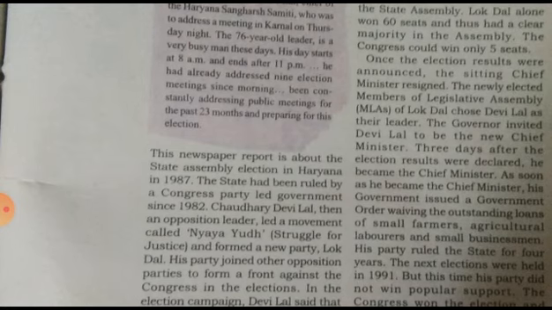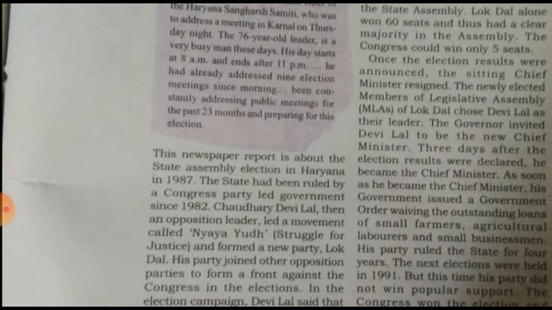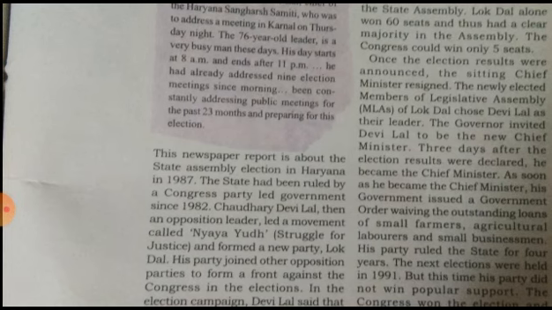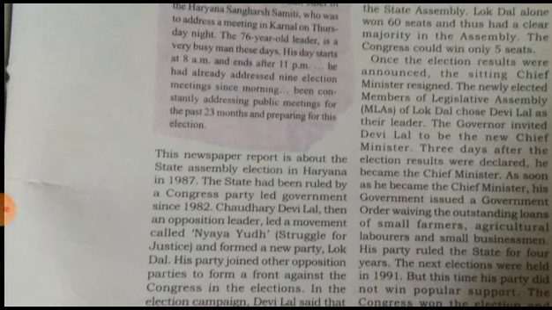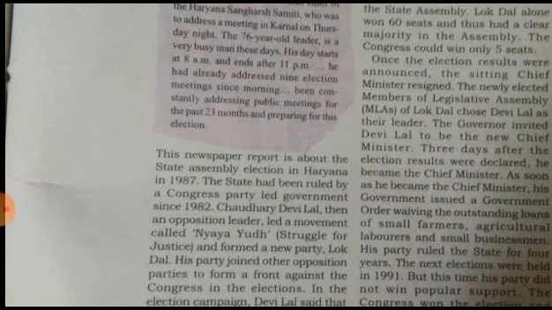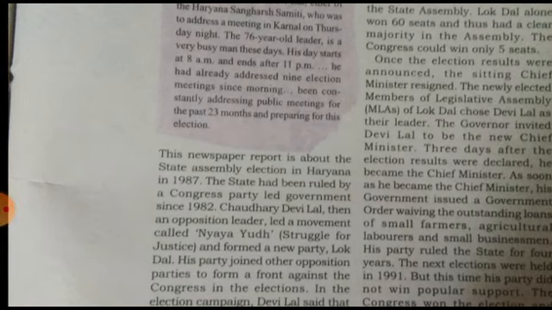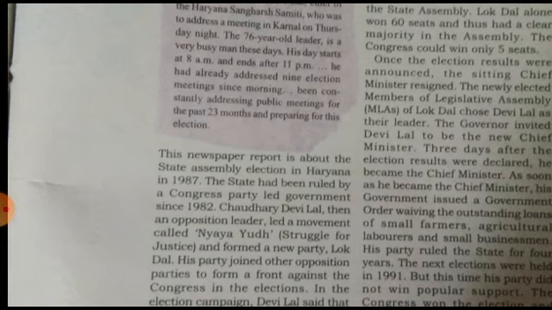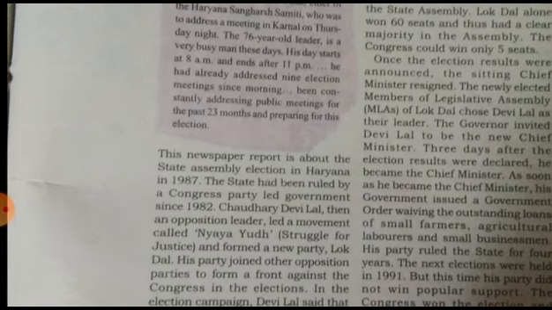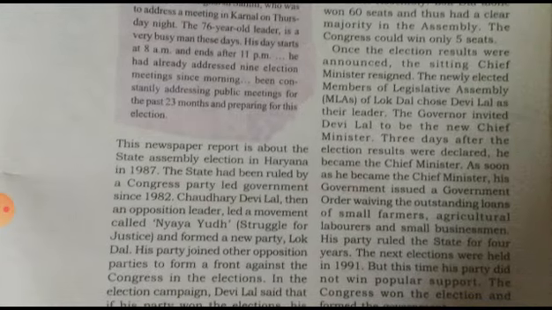So here we have discussed the election campaign, the promises of Devilal, and how he won the election with a majority of 60 seats and became the chief minister.